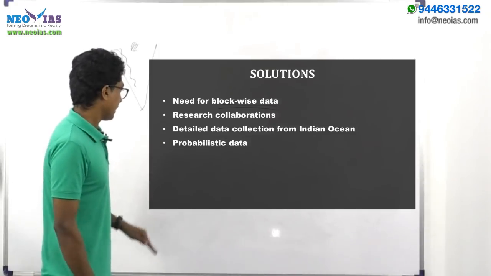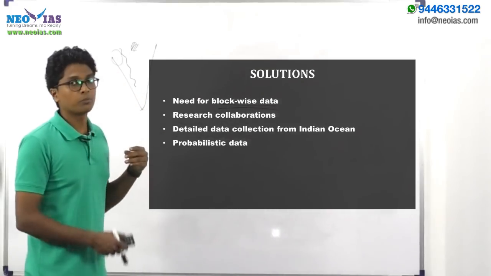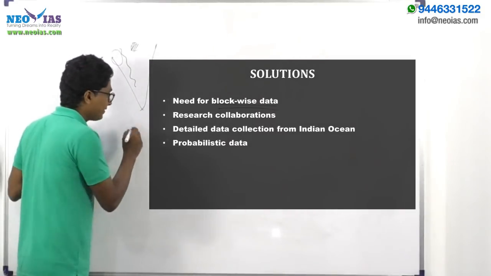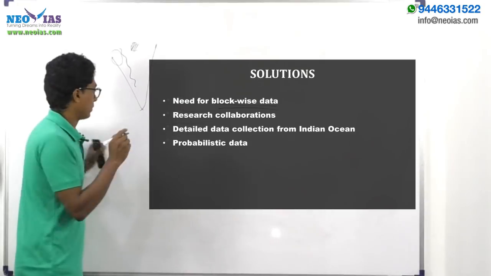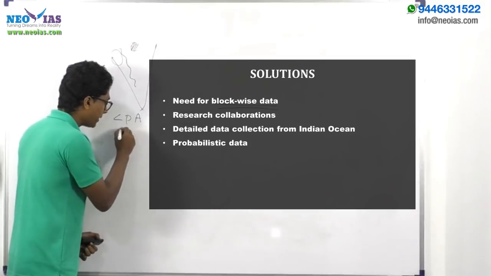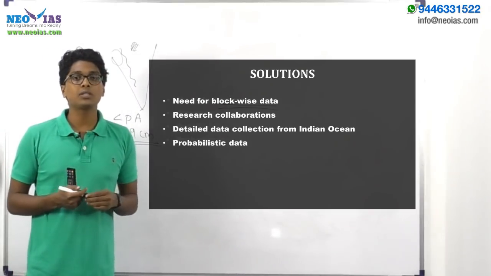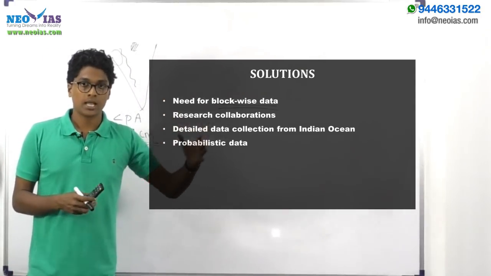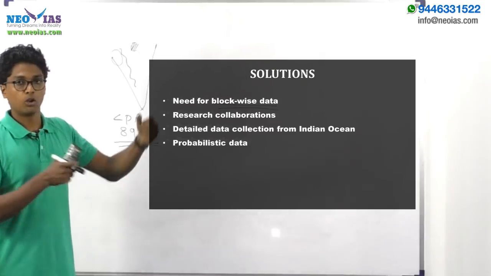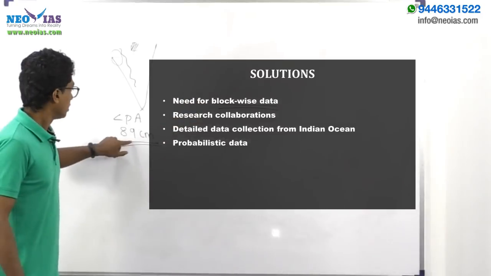Now, in order to understand what probabilistic data is, you have to understand how IMD makes predictions. Based on the historical data, we have developed an average value of the monsoon rainfall, called LPA, the long period average. The long period average comes out as 89 centimeters of rainfall. Based on how the monsoon has behaved in the past, we have developed this quantity, long period average, as the literal meaning suggests. So, what's the average amount of monsoon rainfall for the long period? It comes out as 89